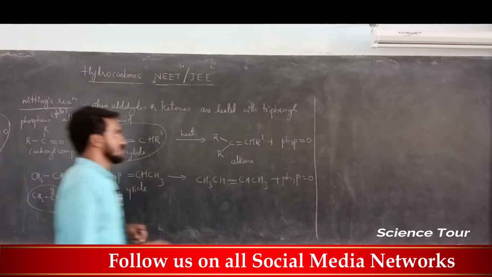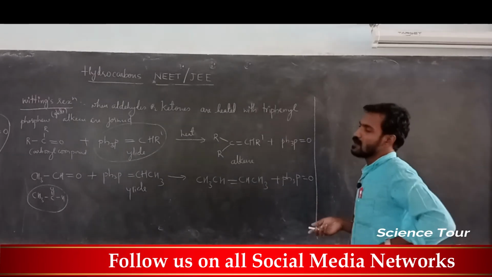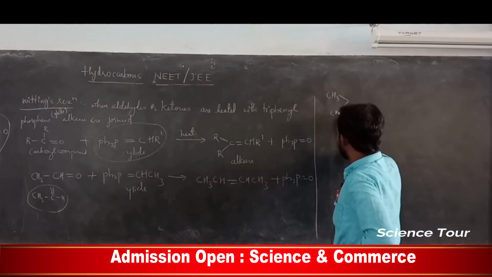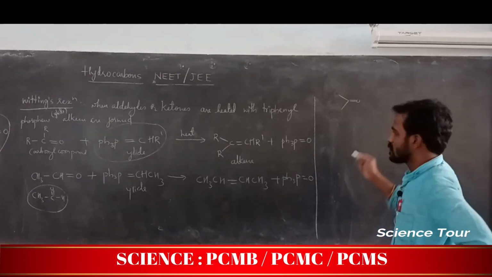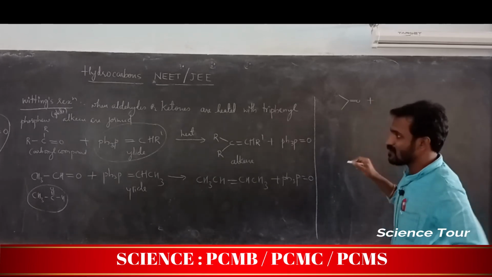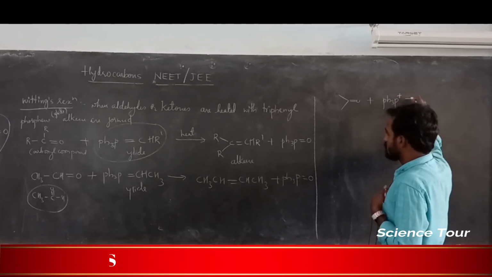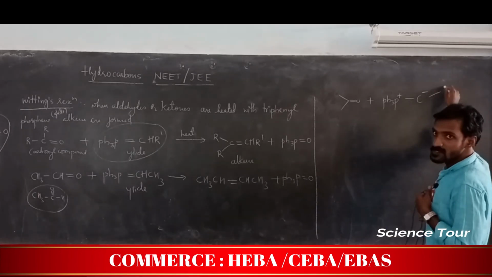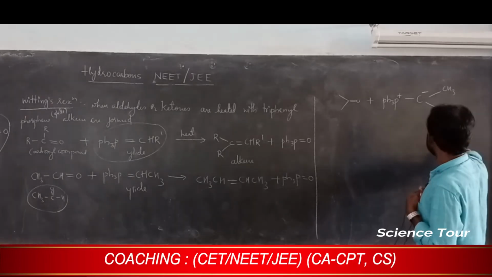My dear students, this reaction is just for your knowledge. It is important how the reaction takes place. I will take acetone here. In simple form, I am not writing CH3, but these two lines show that it is CH3. Then I am taking the ylide ion. The ylide ion looks like Ph3P+, a single bond to C-, and here one CH3 and down one CH3.